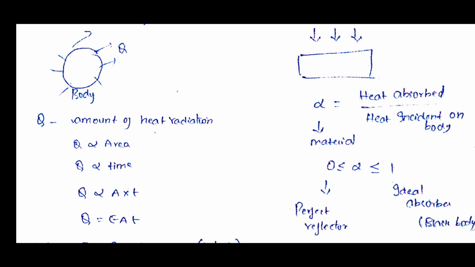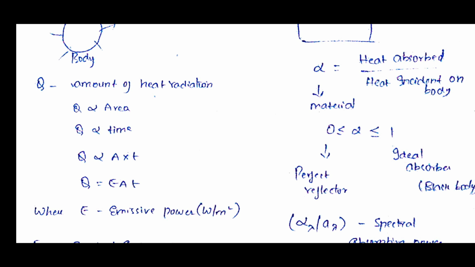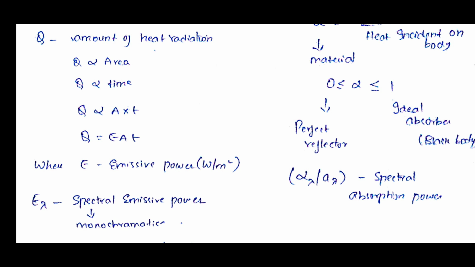So if you want to write it as an equation, Q is equal to EAT, where E is the emissive power. In some books there will be E lambda, that is the spectral emissive power.